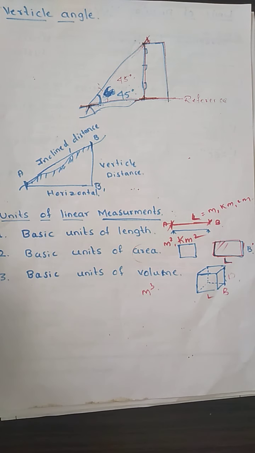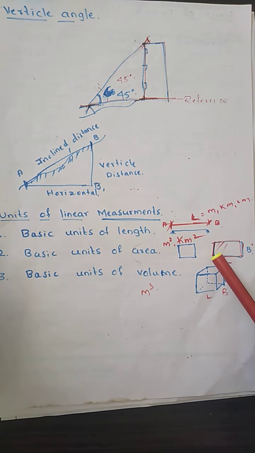Next is the two dimensional unit of measurement. Here we are going to measure the area. Suppose anybody has told you to measure the area, how are you going to measure? You are going to measure in terms of length and breadth, or by using different methods. So in terms of area, we call it a two dimensional unit of measurement. Here we measure the length and the breadth, and then we determine the area. This is your two dimensional unit of measurement. Here we measure the area in terms of meter square or kilometer square, etc.